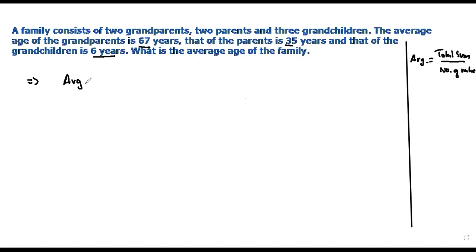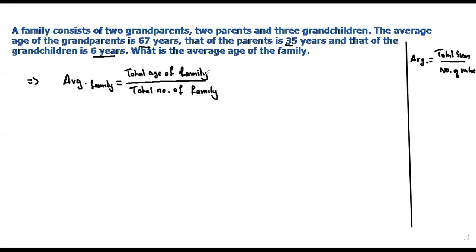So the average age of the family will be the total age of each member of the family divided by the total number of family members.